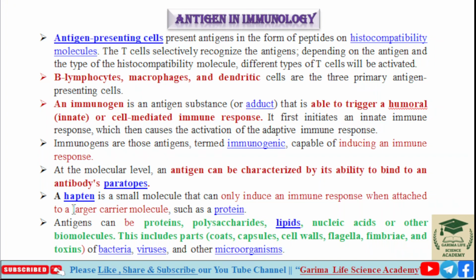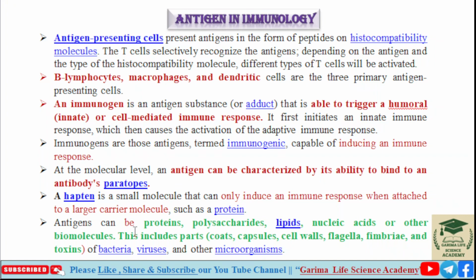Next is a hapten. A hapten is a small molecule that can only induce an immune response when attached to a large carrier molecule such as a protein. Alone, haptens cannot induce an immune response. They need a carrier molecule or protein for activating the immune response.